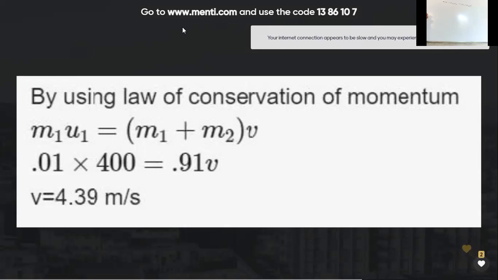Okay, the term for the block is zero because initially the block is at rest. We have only the value for the bullet with velocity. So 400 into 0.01 equals m1 plus m2, 0.91, we divide it and get the value. Clear?